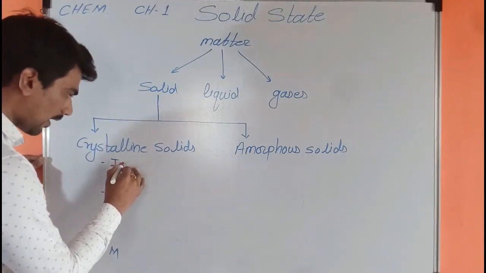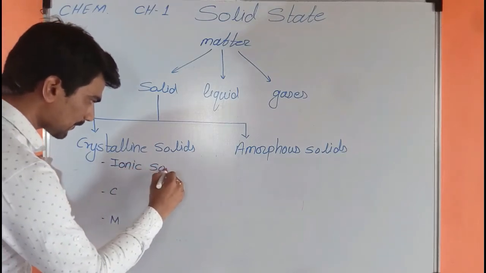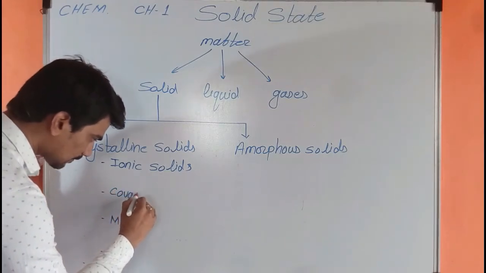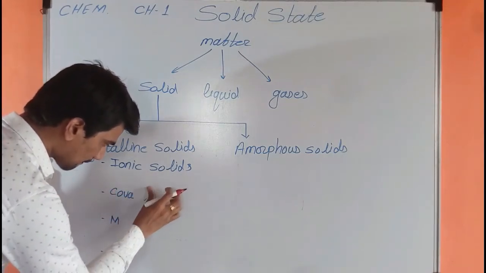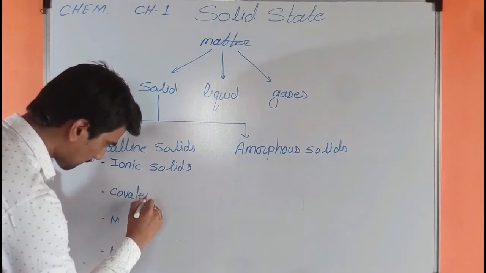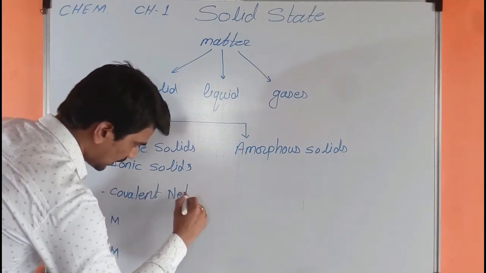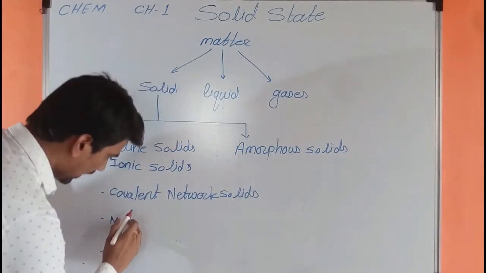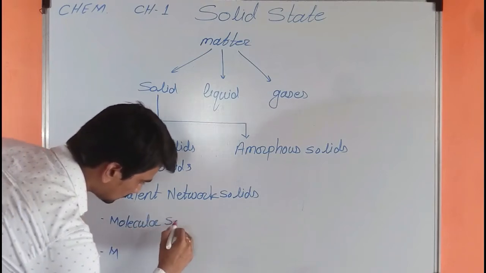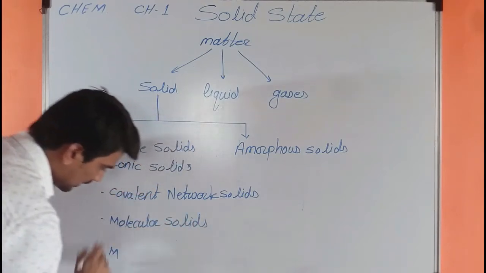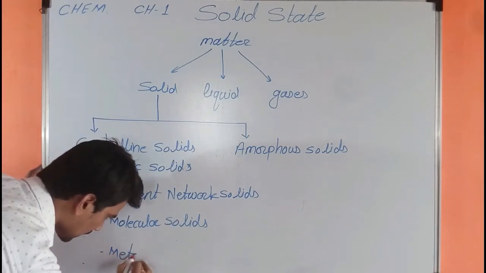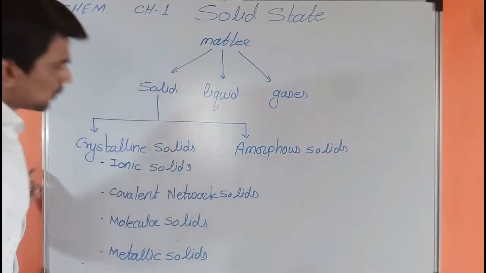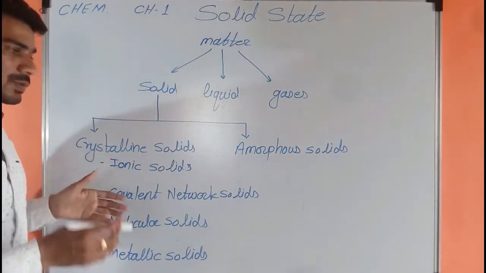So I for ionic solids, C for covalent network solids, M for molecular solids, and next M for metallic solids. So these are the types of crystalline solids.